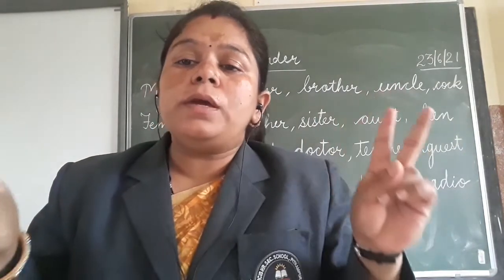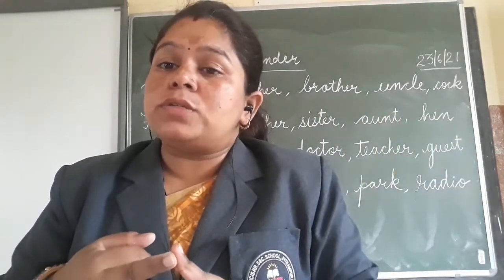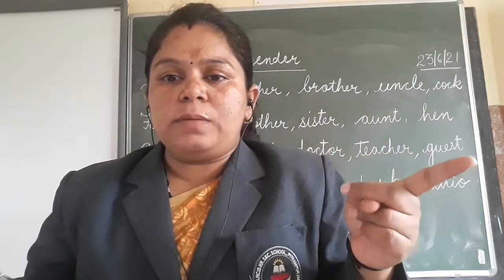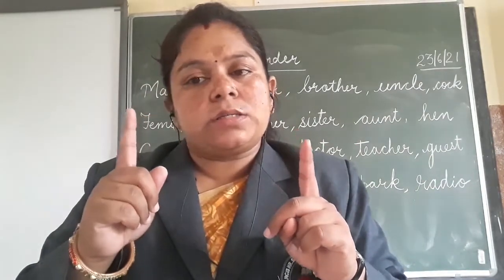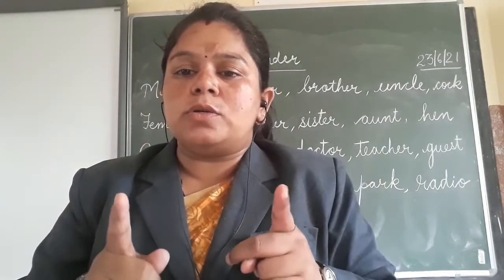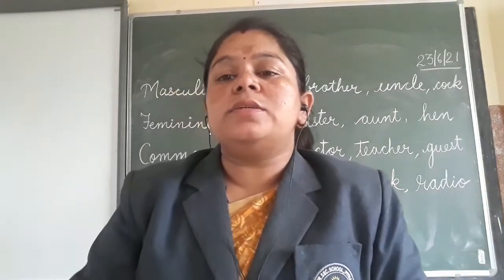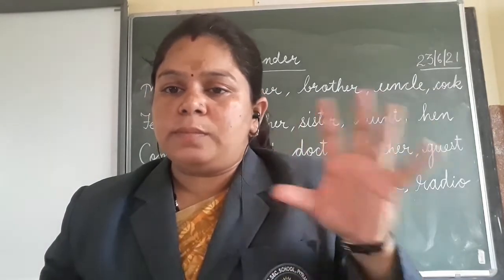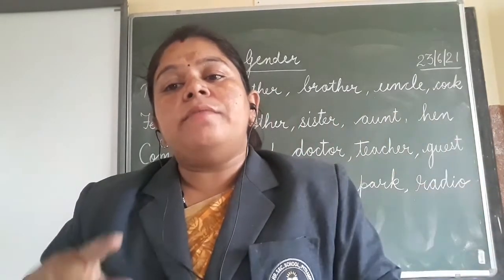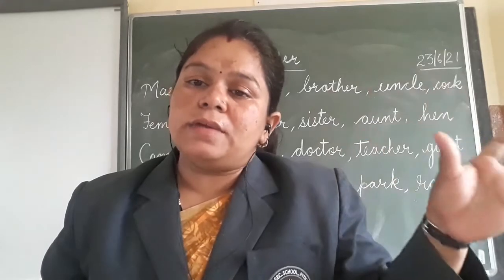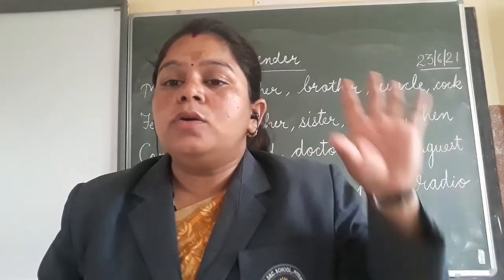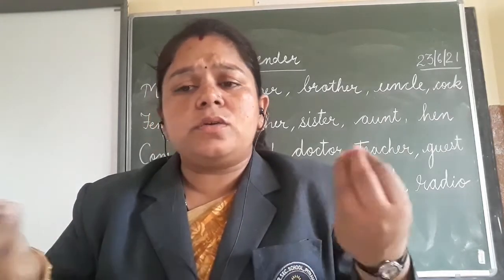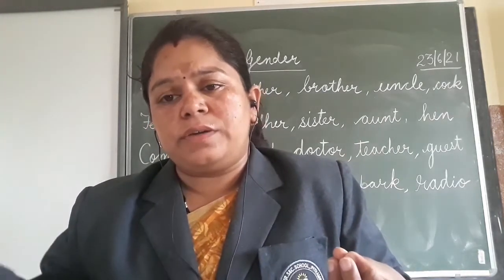two groups. जो भी हम nouns हम अपने आसपास देख रहे हैं वो सारे दो ग्रुप्स में एग्जिस्ट करते हैं. एक होता है मेल और दूसरा फीमेल. It is for the person also and it's for the animals also. हम दोनों साइड देख रहे हैं कि जब भी हम इसकी बात करते हैं we have male groups for the person, female group of the person, we have male group of the animals as well as we have female group of the animal. To study that or to name those person or animals in different ways, in different groups, we